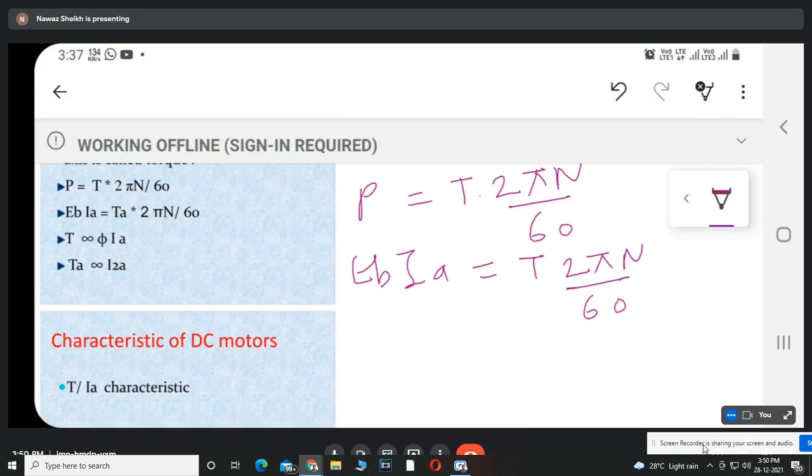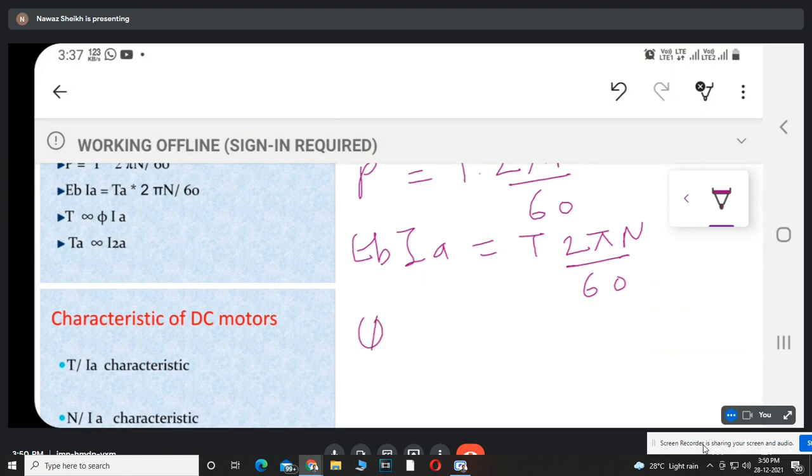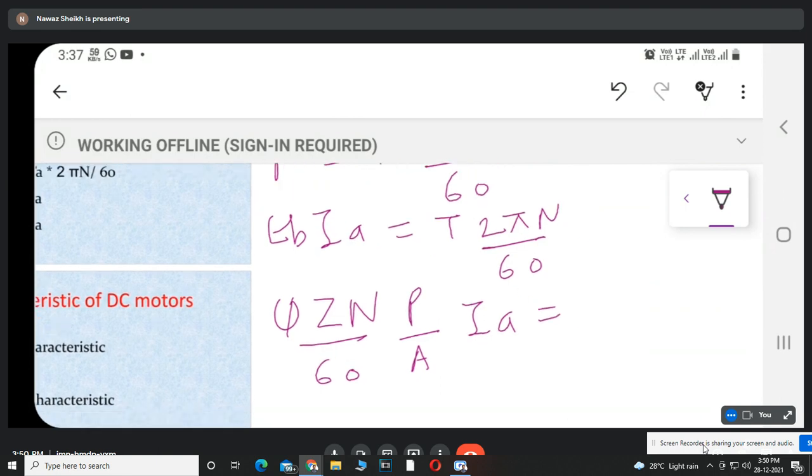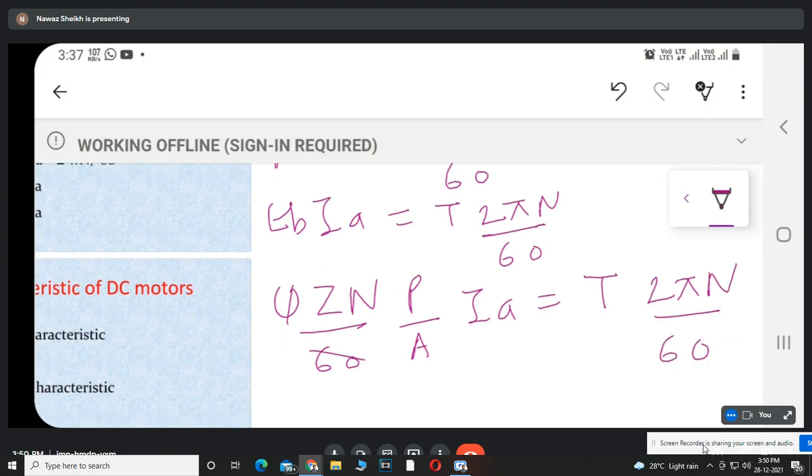Now what was the value of Eb? What is Eb here? Previously we have calculated it. It is phi Z N upon 60 into P upon A, into Ia, is equal to T into 2 pi N upon 60. Is something cancelling here? 60 and 60 cancel. N and N cancel.